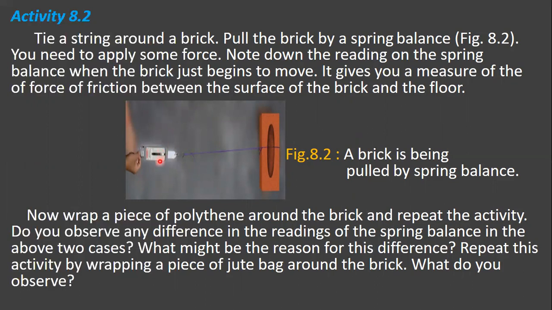A spring balance is a device used for measuring the force acting on an object, and it consists of a coiled spring, which gets stretched when a force is applied on it. The stretching of the spring is measured by a pointer moving on a graduated scale, and the reading on the scale gives the magnitude of the force.